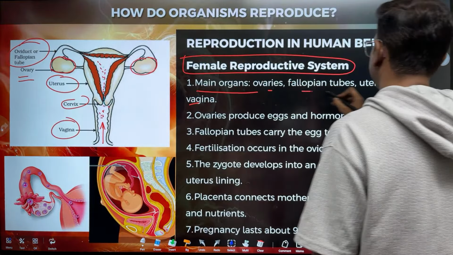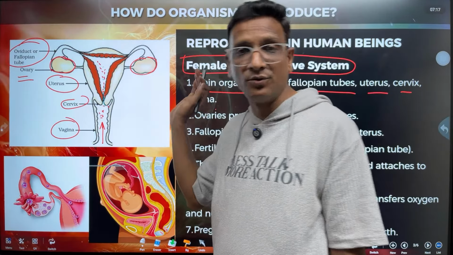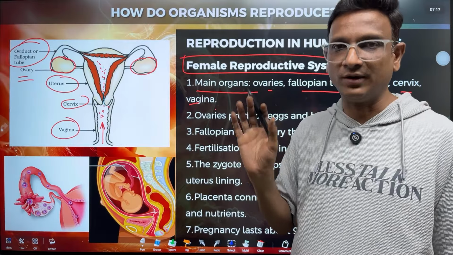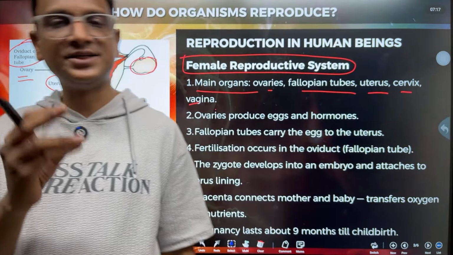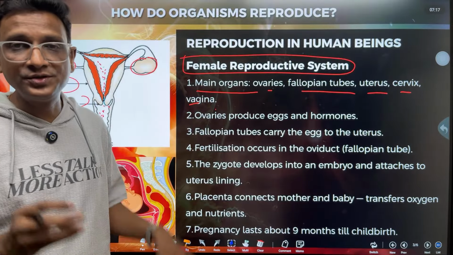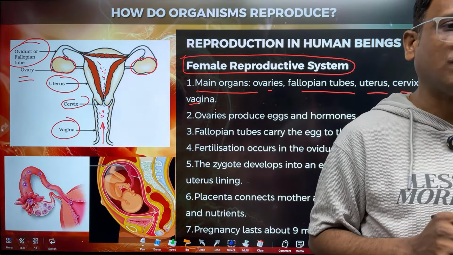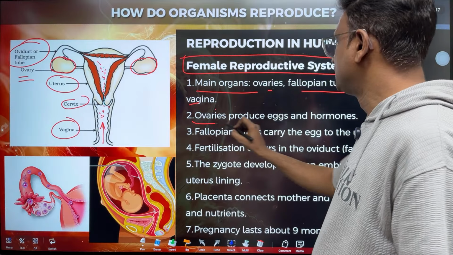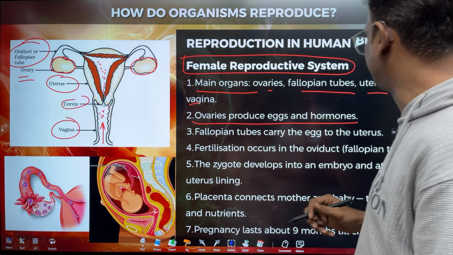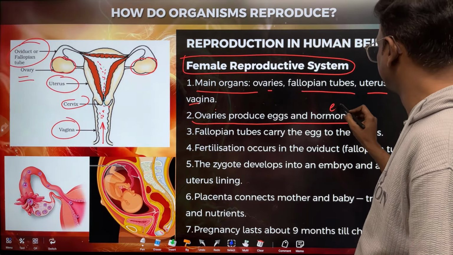So now ovaries, fallopian tubules, uterus, cervix and vagina, these are the main organs. So what are the ovaries? Ovaries are the egg producing organs. Testes produce sperms and testosterone. Ovaries produce egg cells and estrogen. Estrogen is the female hormone. So the ovaries produce eggs and hormones, that is estrogen.